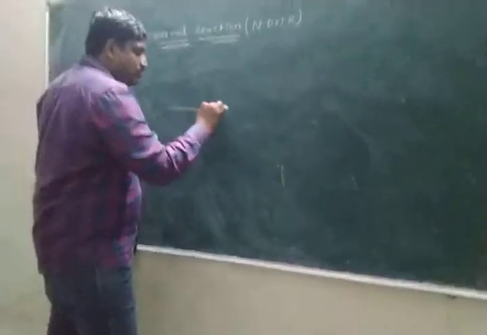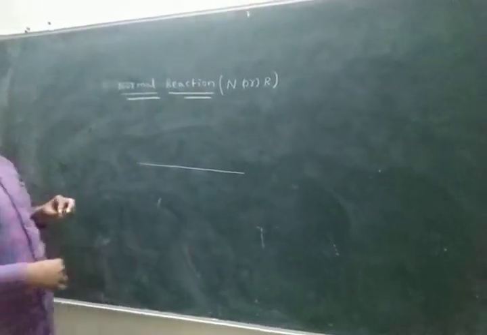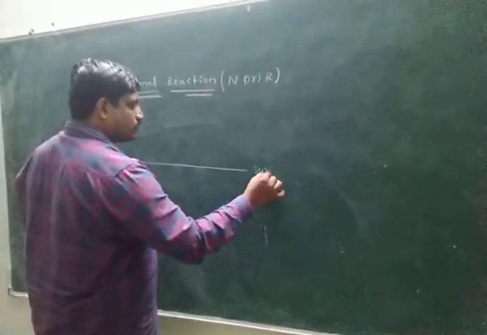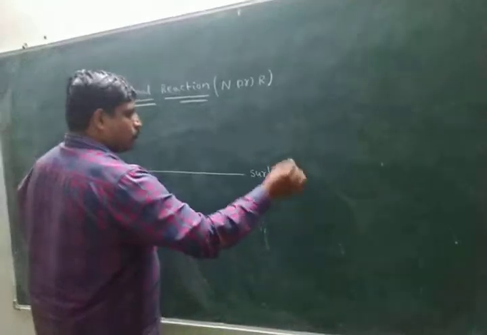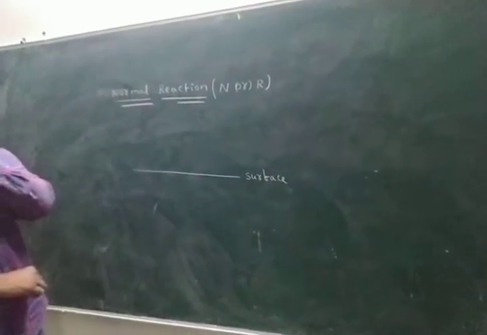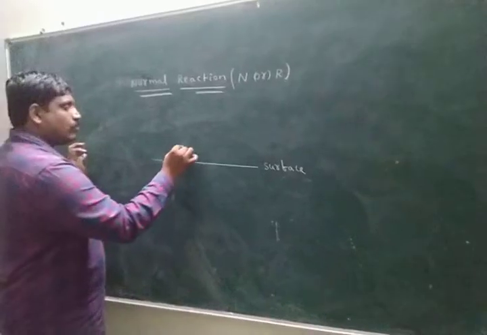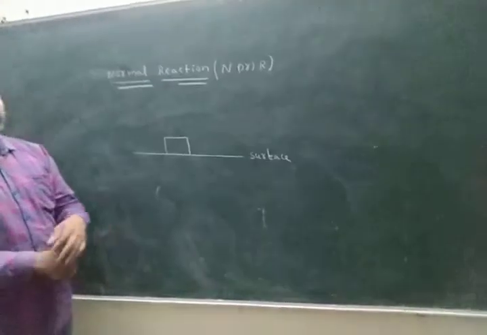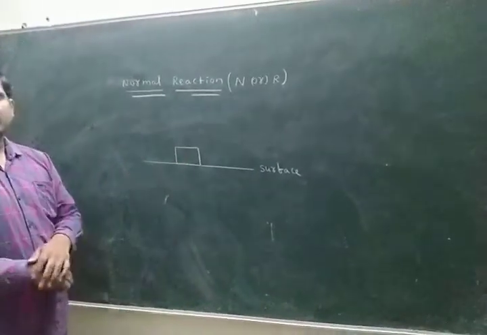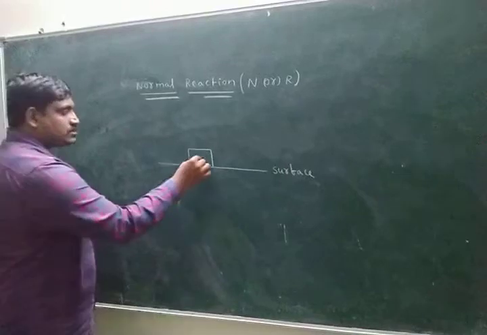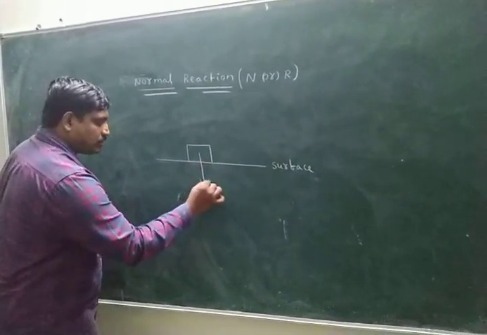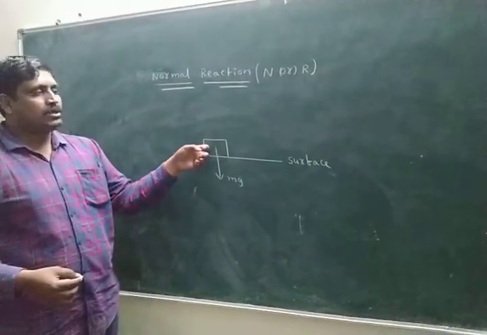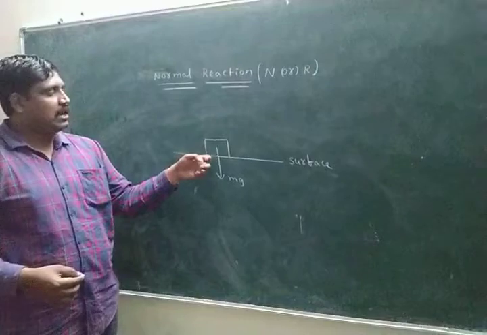I discuss this. This is the surface. Here a body is placed. Because of its weight, some force acts on the surface. This is the body, placed on the surface.